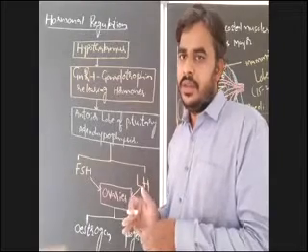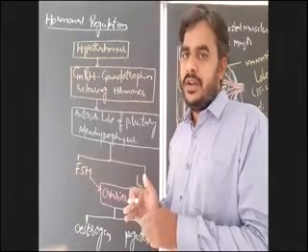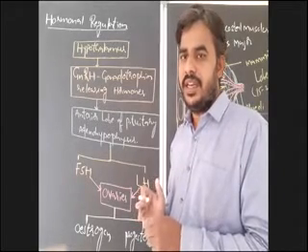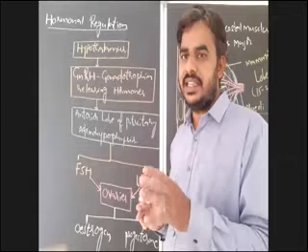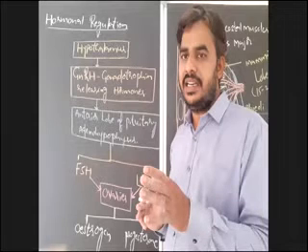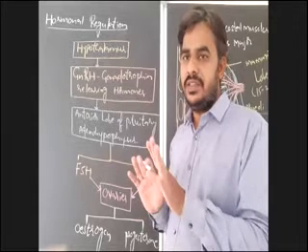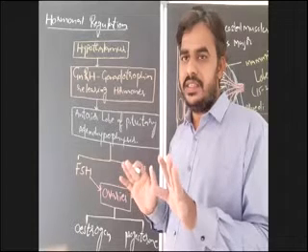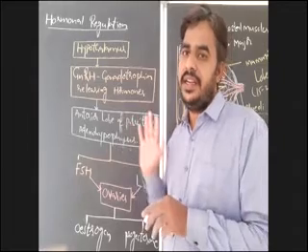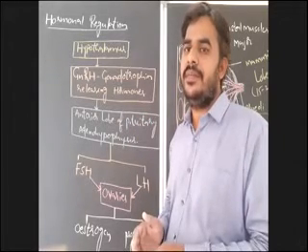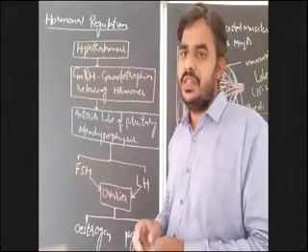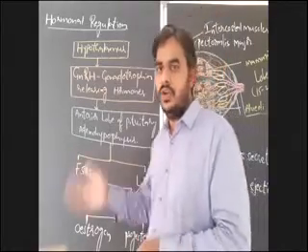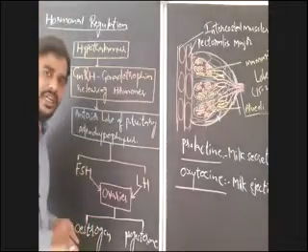Already I gave you that the layer of the uterus that undergoes cyclic changes is the endometrium. In every menstrual cycle, if there is no fertilization and pregnancy, this is a continuous process from menarche to menopause, except in a pregnant female. That leads to menstrual flow.